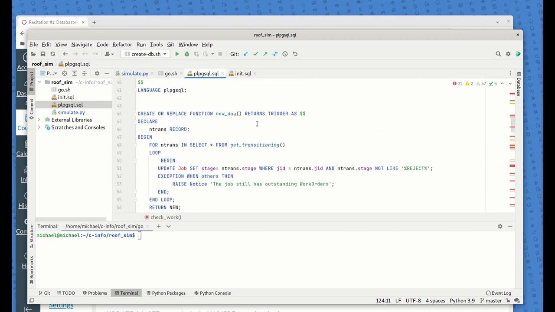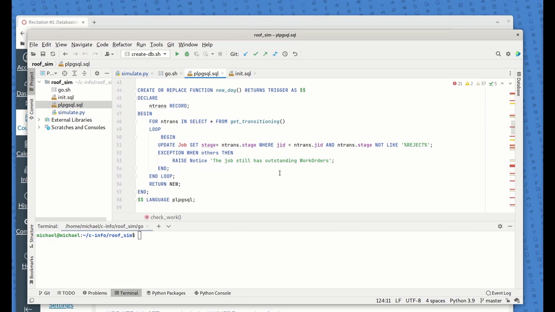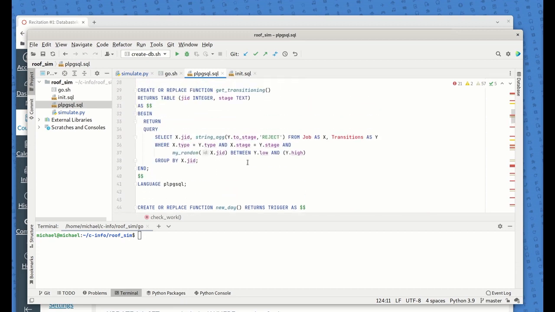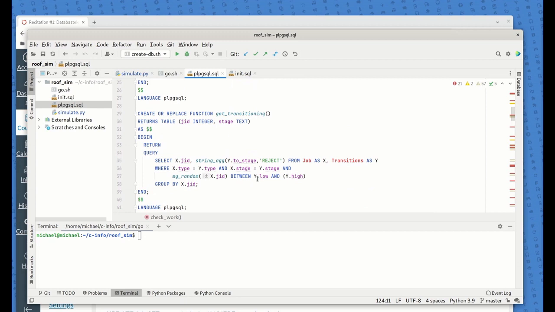And so what new day does then is it's going to go in, and it's kind of an interesting question. It's part of the extra credit, that there is some issue here with getting this perfect. It's not perfect as it stands right now. But what this does is it's going to get all the ones that transition based on that Markov network, which happens up here.